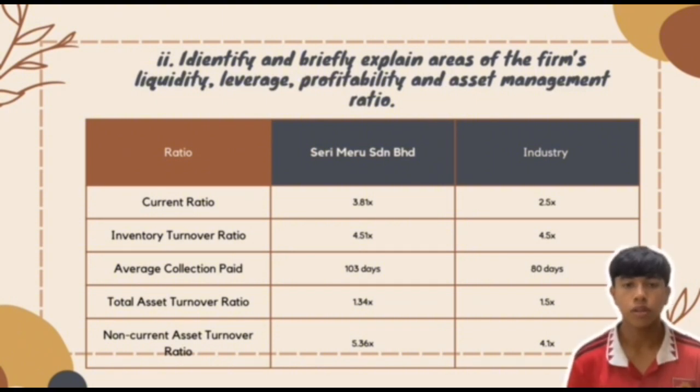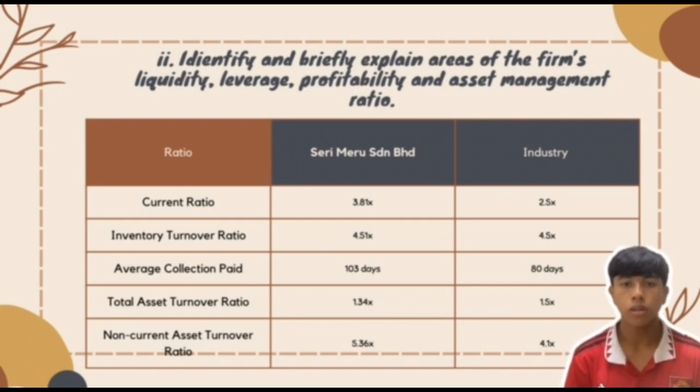Next we go to inventory turnover ratio. Seri Meru Lembahat got 4.51 times and industry got 4.5, which means the inventory turnover ratio for Seri Meru Lembahat and the industry is the same, which is 4.5 times. It means the inventory is being used effectively.